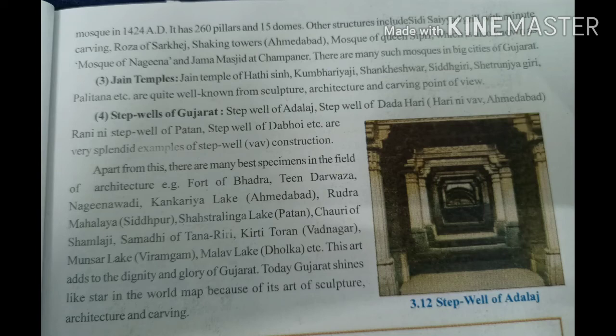This art adds to the dignity and glory of Gujarat. Today, Gujarat shines like a star on the world map because of its art of sculpture, architecture, and carving.